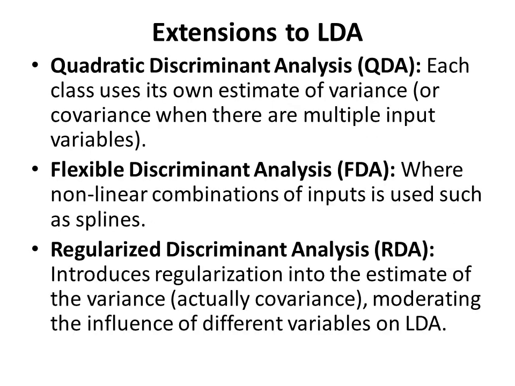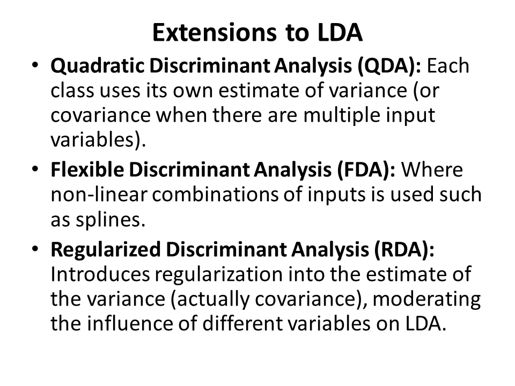Extensions to linear discriminant analysis. Quadratic discriminant analysis: each class uses its own estimate of variance or covariance when there are multiple input variables. So this is called quadratic discriminant analysis. Then flexible discriminant analysis, where nonlinear combinations of inputs are used, such as splines, is called FDA.